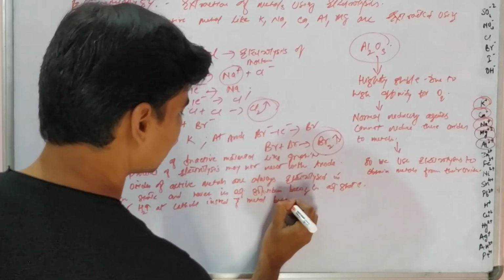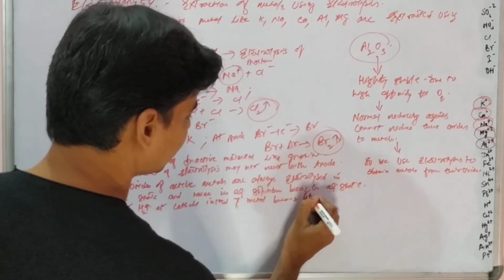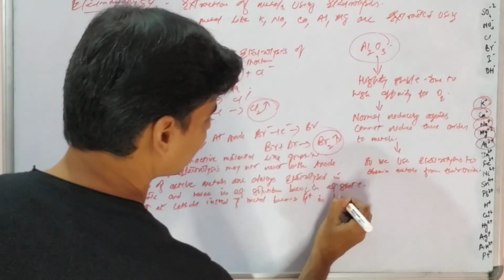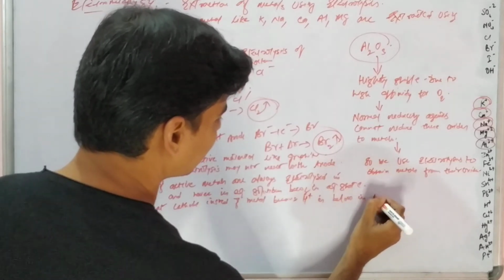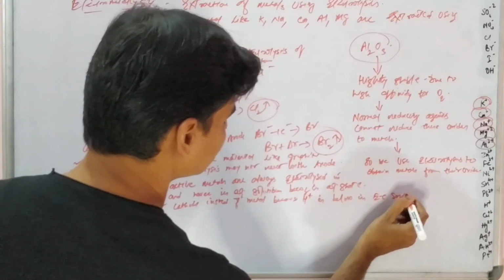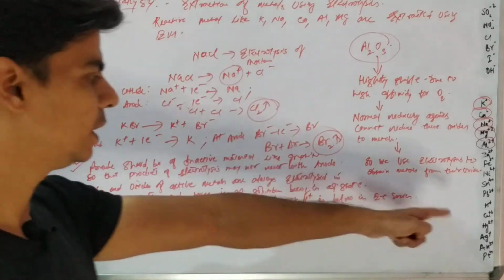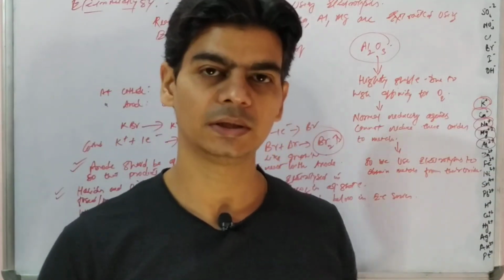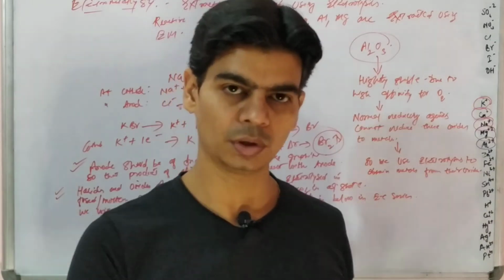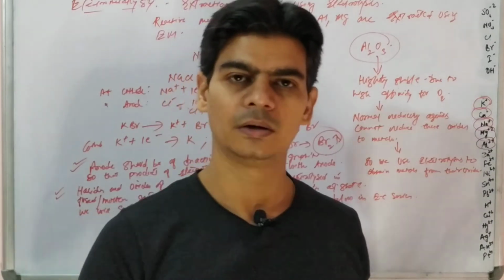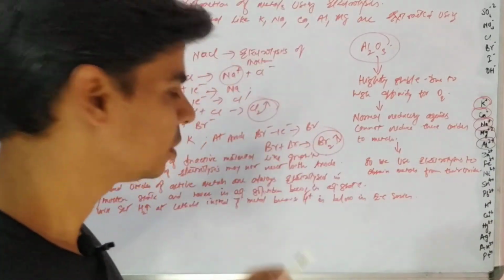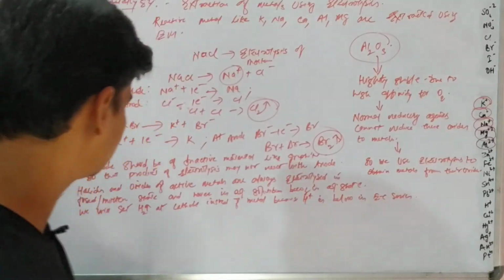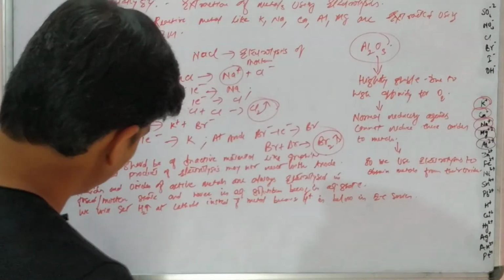because hydrogen is below in the electrochemical series. Hydrogen is below in the electrochemical series, so hydrogen will preferentially discharge, that is react at the cathode, undergo reduction and form hydrogen gas. You will not obtain metal in these cases.